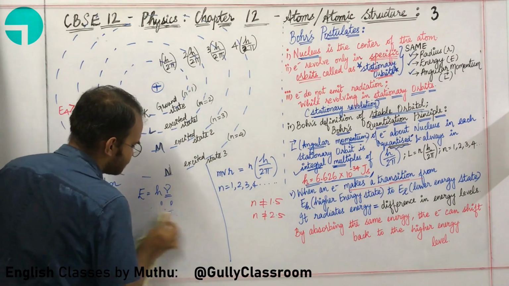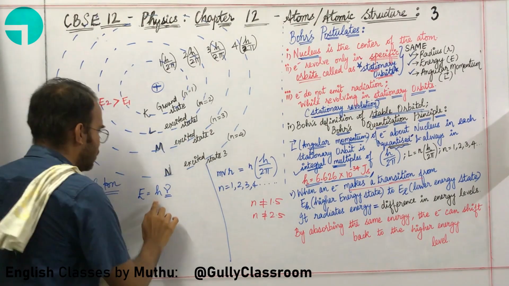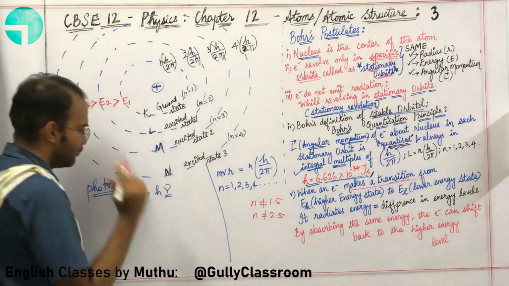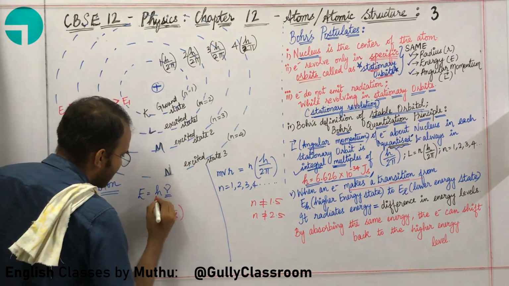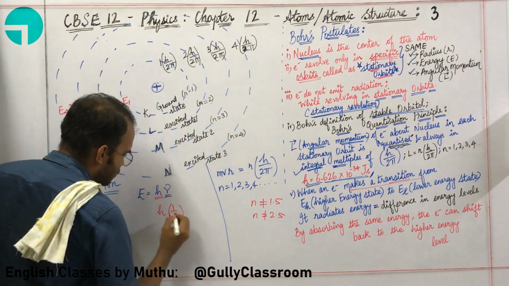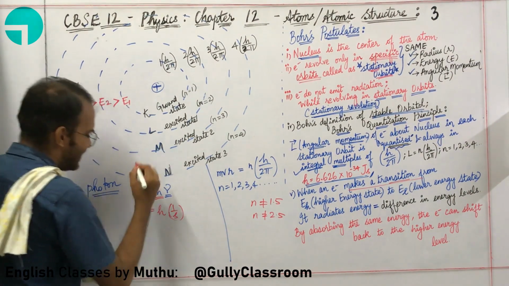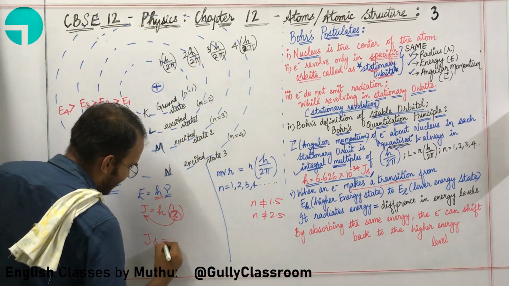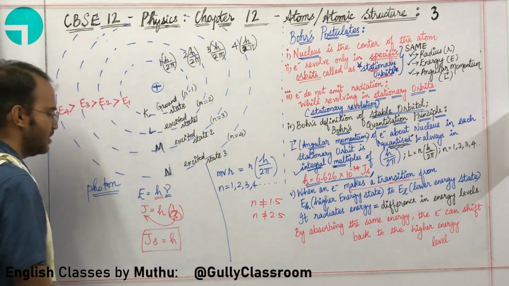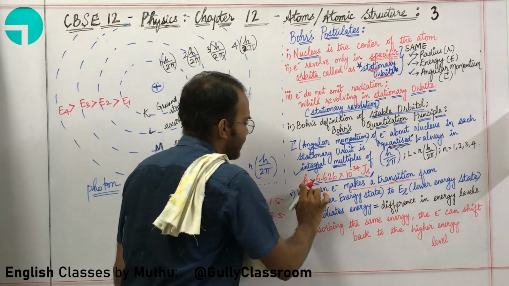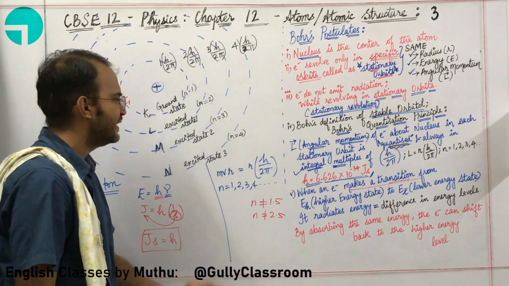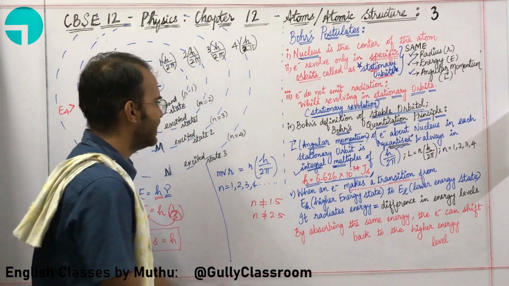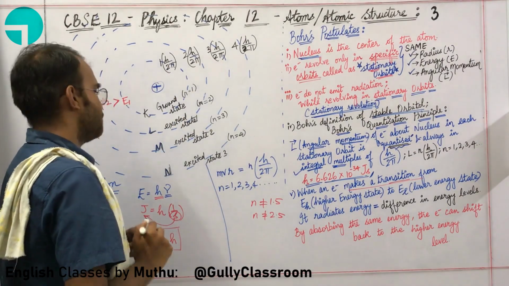Okay, let us do this. Look here, E is equal to h nu. What is the unit of nu or frequency? 1 by second. We are going to find the unit of h. So let us simply put h here. Energy is written in joules. If we bring this s here, joule second is equal to h. So the unit of h or Planck's constant is joule second. The angular momentum is in integral multiples of h by 2 pi. That's basically the idea.